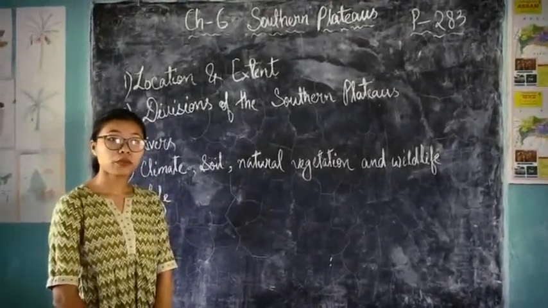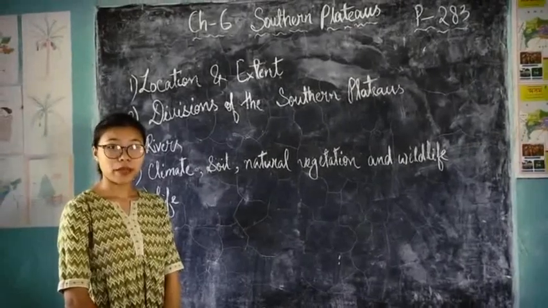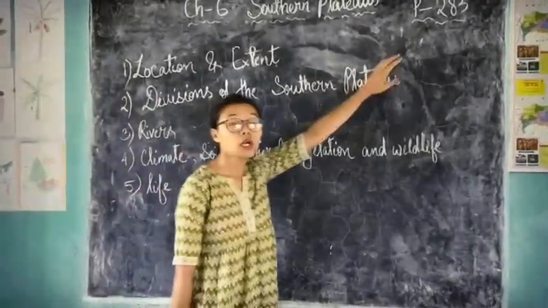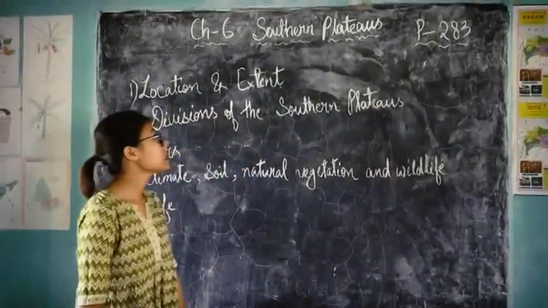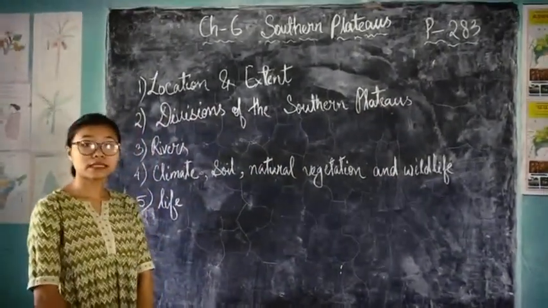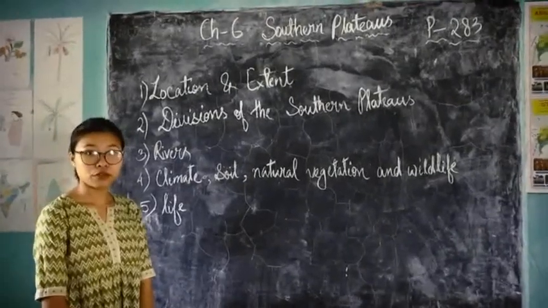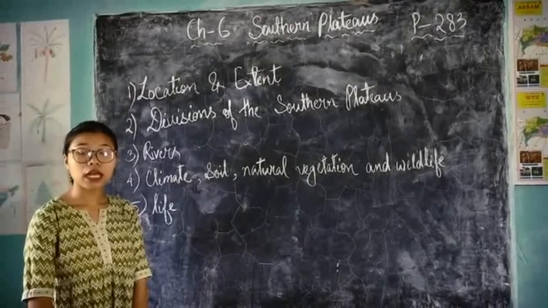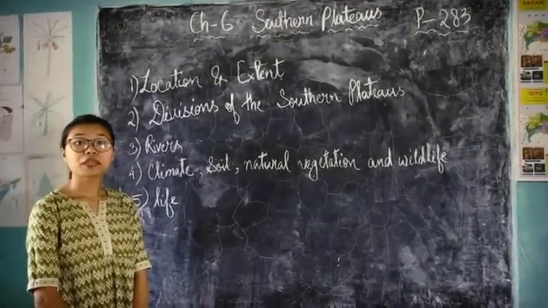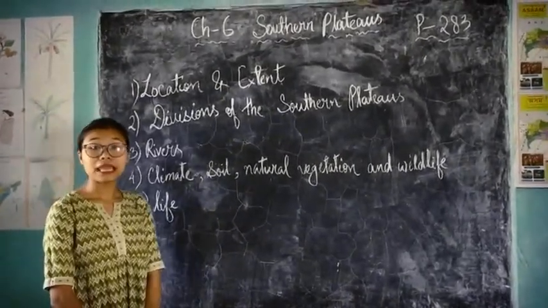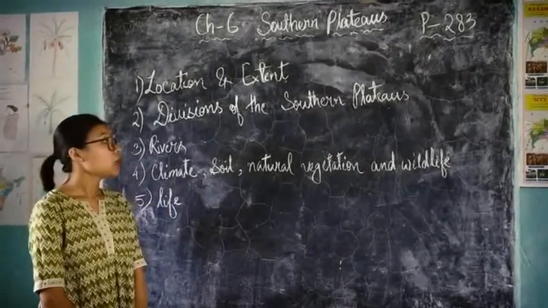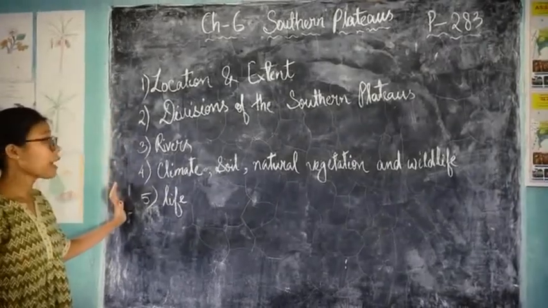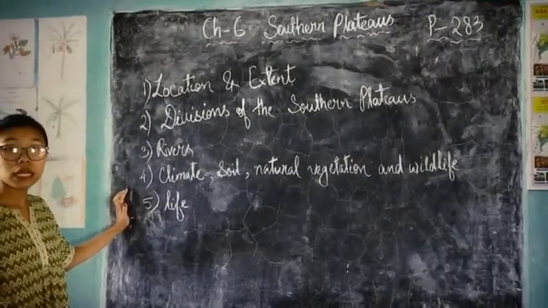So today we are going to start a new chapter of your SST subject, which is from page number 283, lesson number 6, and the name of the lesson is Southern Plateaus. Here, a plateau is an area of fairly high ground, means a level surface, plain area. In this chapter we will learn about these 5 topics of the Southern Plateaus.